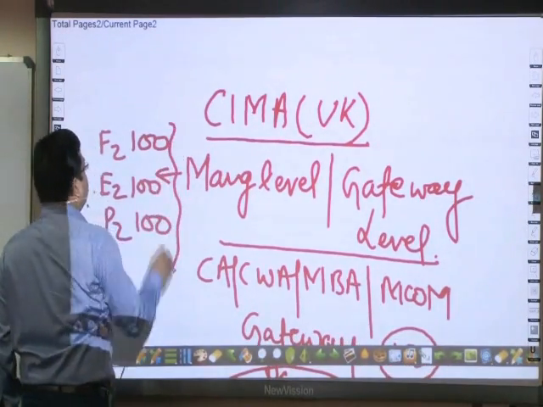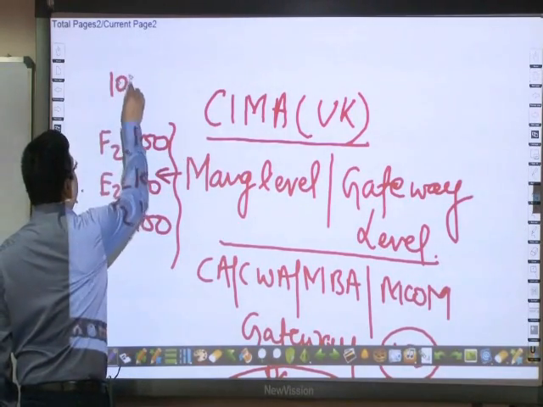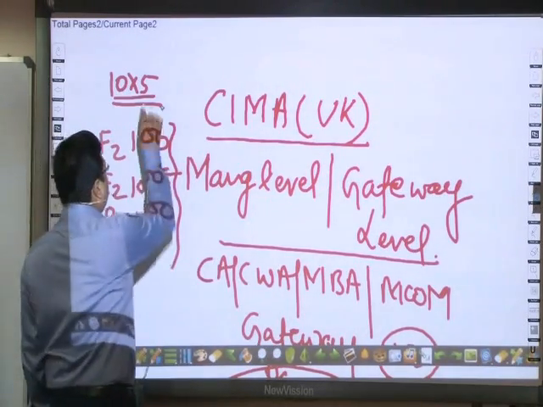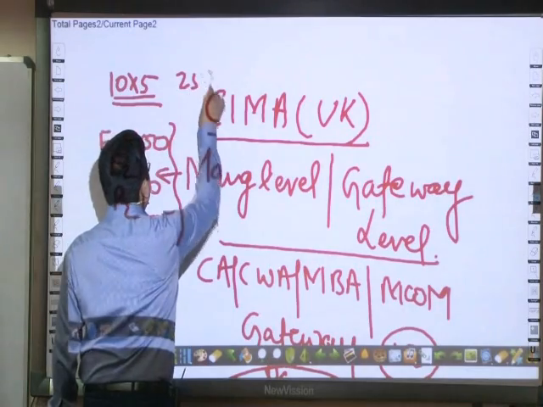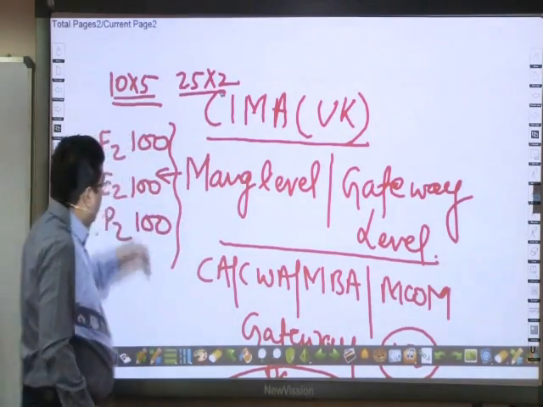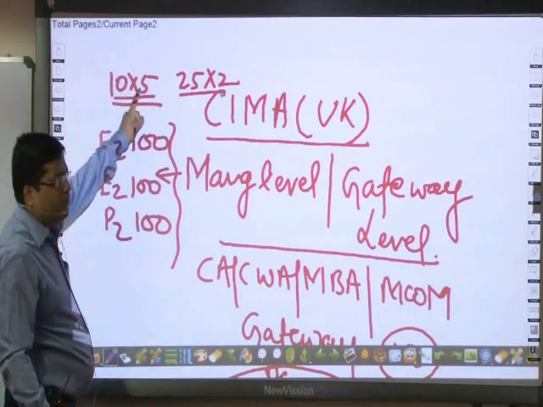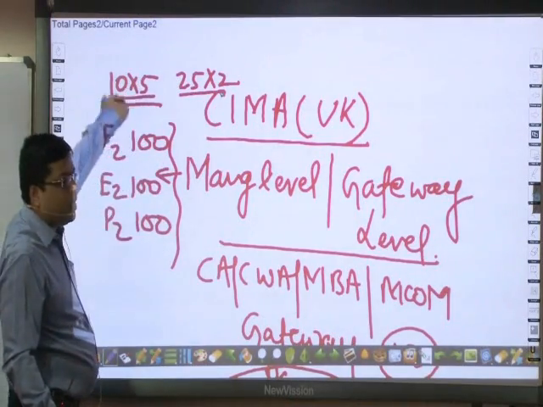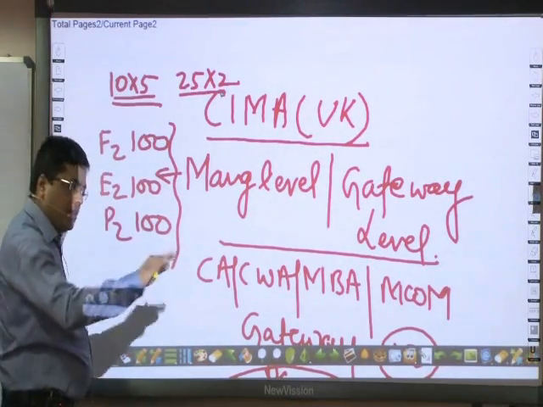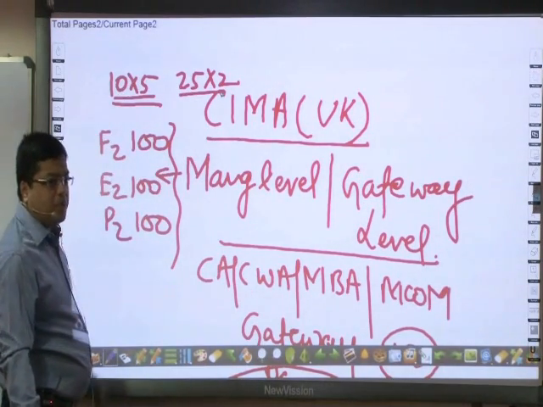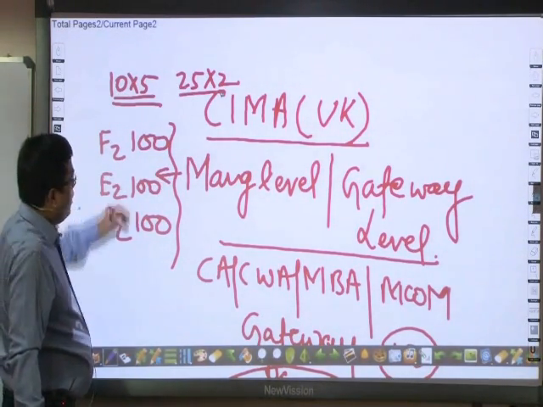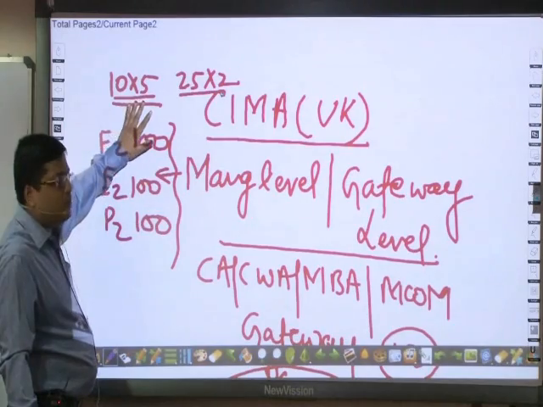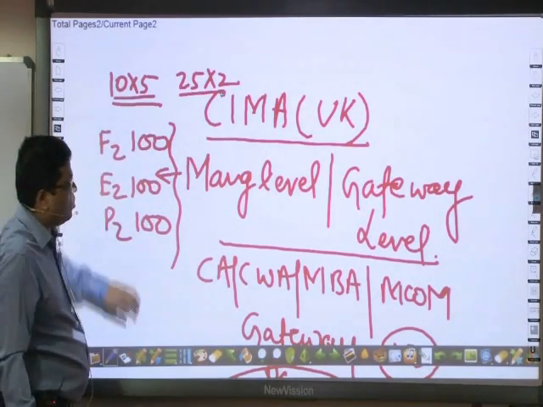In all the 3 papers, there will be 10 marks each, 5 questions, 50 marks, and 25 marks each, 2 questions, 50 marks. So total it will be 100 marks. In all these papers, no choice will be given. Full 100 marks paper we need to solve.